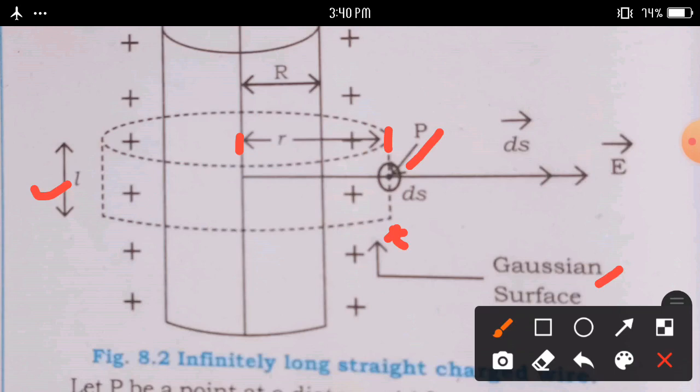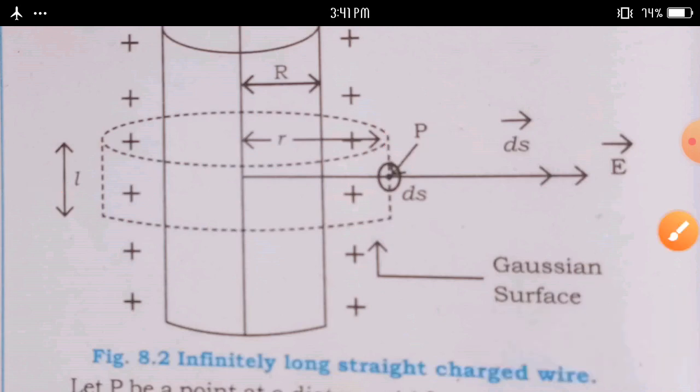as shown in this figure. Let capital E be the electric intensity at point P and it is directed radially outwards, and capital E is the same for all points at the same distance from the axis.